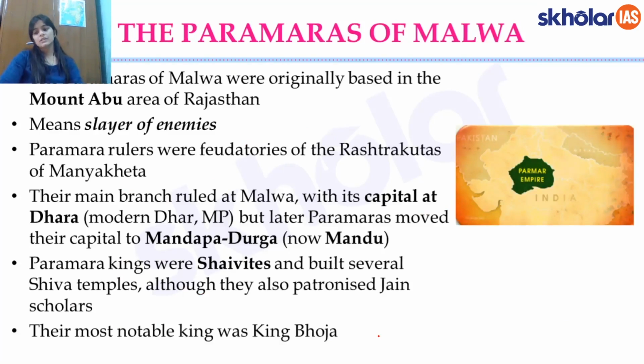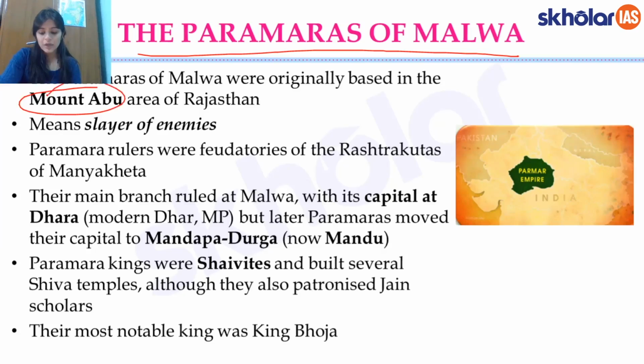Now the third dynasty that we have here is the Paramaras of Malwa. The Paramaras of Malwa were from the Mount Abu area of Rajasthan. And the term Paramara means the slayer of the enemies, somebody who destroys their enemies. And they were again the feudatories, not of the Pratiharas but of the Rashtrakutas.